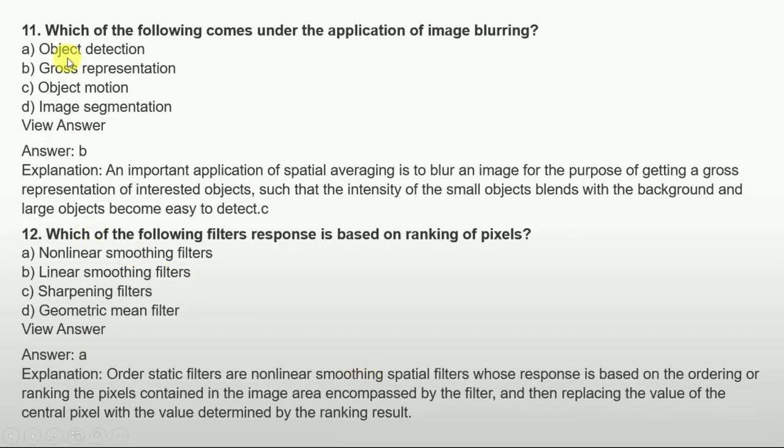The next question is, which of the following comes under the application of image blurring? Object detection, gross representation, object motion, image segmentation. The answer is option B, that is gross representation. And the next question is, which of the following filter responses is based on ranking of pixels? Non-linear smoothing filter, linear smoothing filter, sharpening filter, geometric mean filters. The answer is non-linear smoothing filter. Order statistic filters are non-linear smoothing filters whose response is based on the ordering or ranking of the pixels.